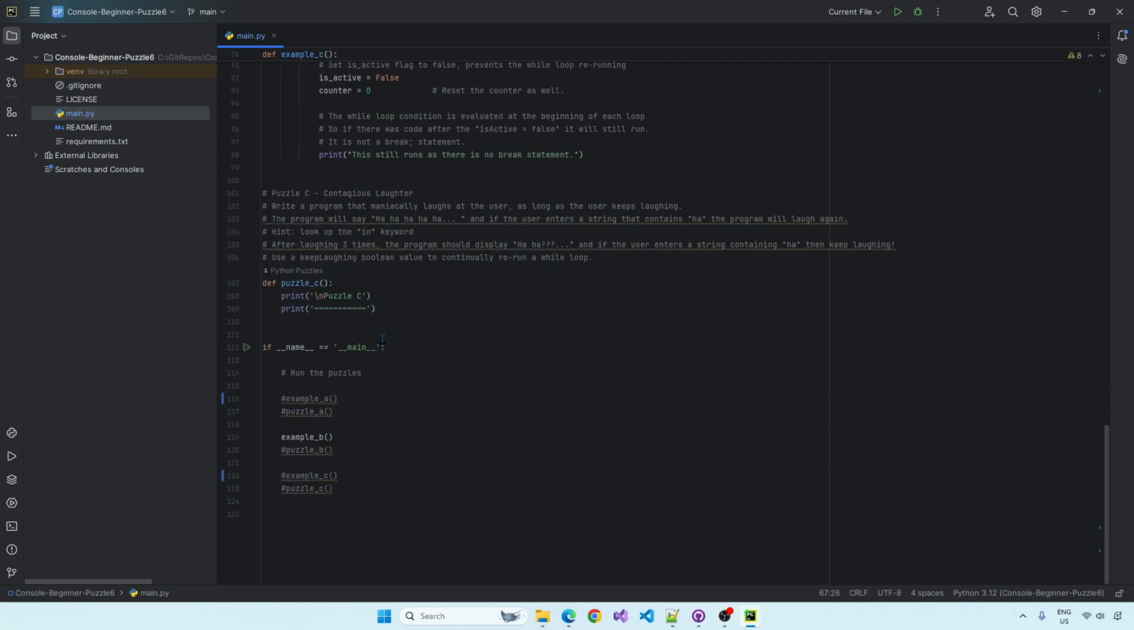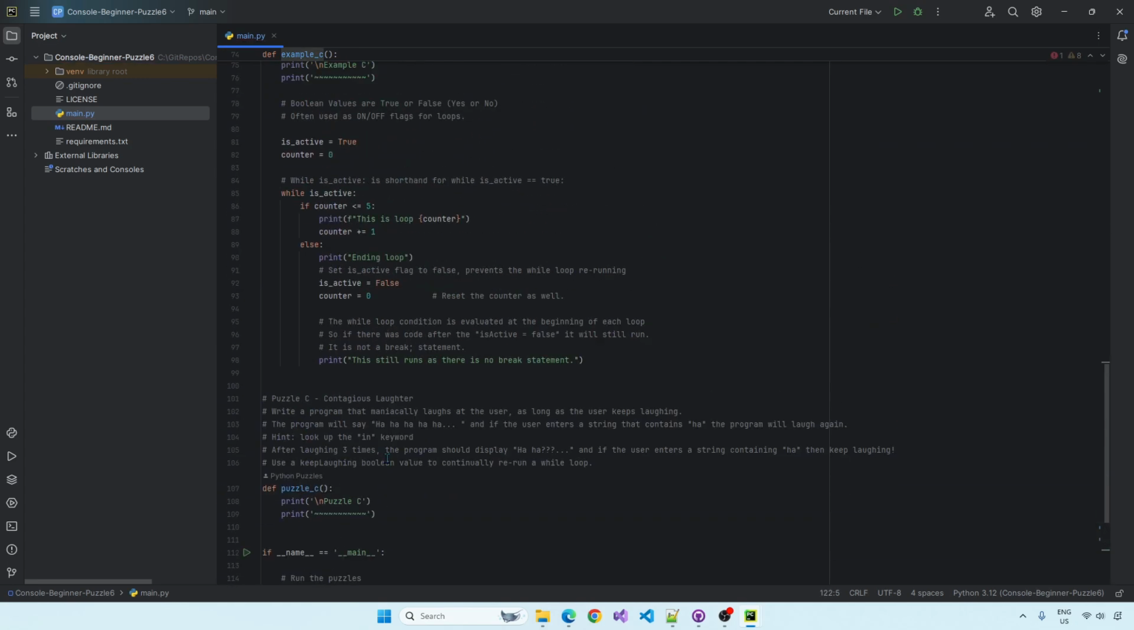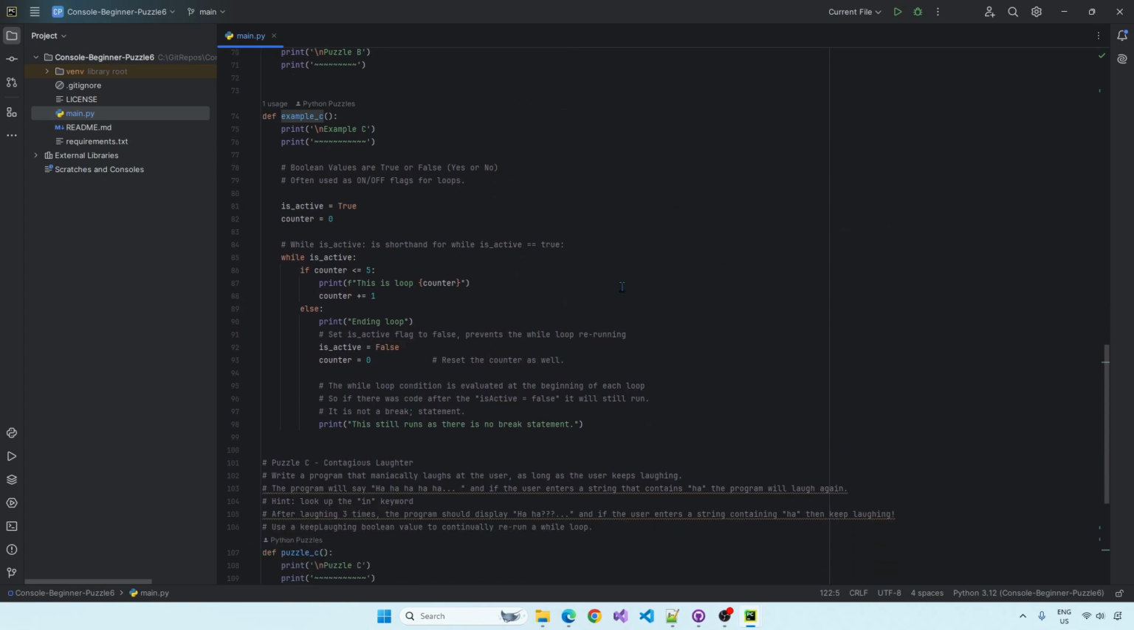All right, example C. Let's take a look at that. Again, we're going over Boolean values, and they are on and off flags for loops. You use it forever. You use it your entire career. So here I have a Boolean. I'm calling the Boolean is active.